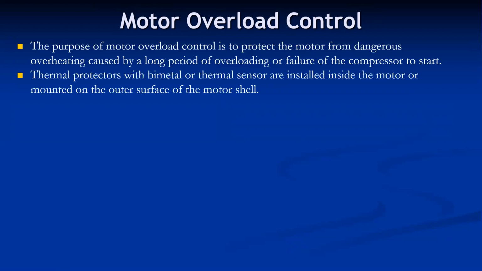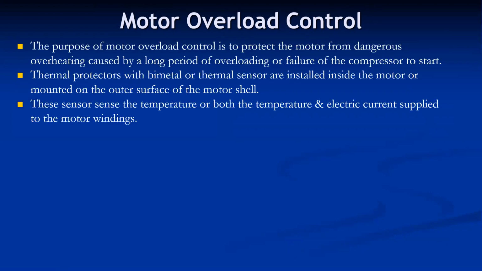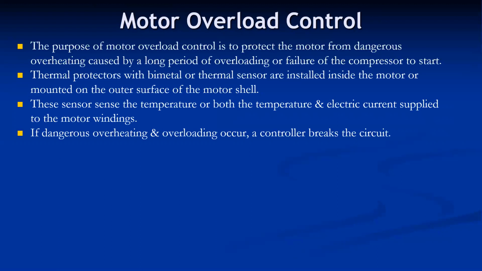Sometimes thermal protectors with bimetal or thermal sensors are installed inside the motor or mounted on the outer surface of the motor shell. These sensors sense the temperature, or both temperature and electric current supplied to the motor windings. If dangerous overheating and overloading occurs, a controller breaks the circuit.